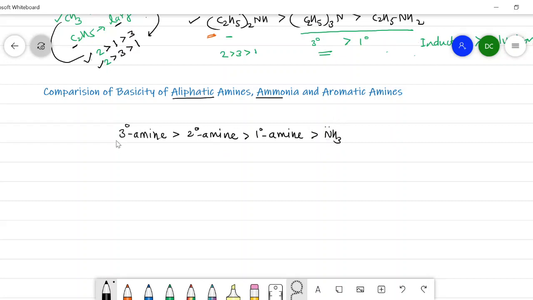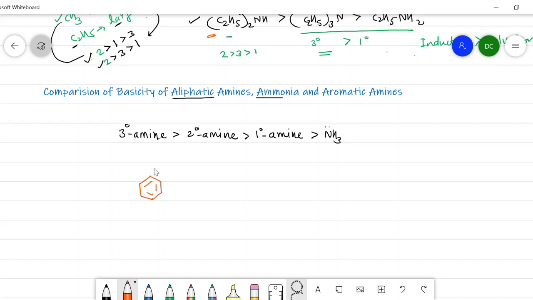So now we will compare this basicity order with the aromatic amine. Before comparing, we have to know the structure of aromatic amine, and here we will take the structure of aniline. Here I will write the structure. This is aniline.